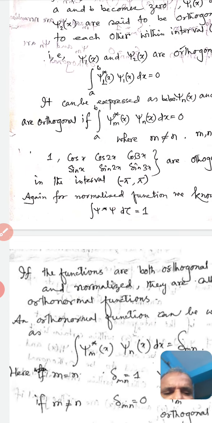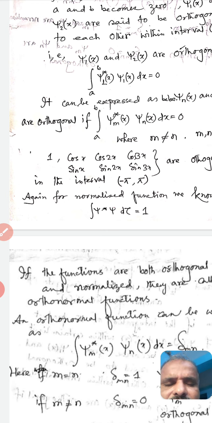Dear students, now we will discuss normalized functions. We have discussed it in the previous class. For a normalized function, we know the integration of psi star psi d tau equals 1. That is, the probability of finding one particle in the entire space is 1.